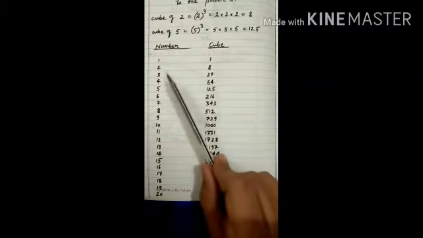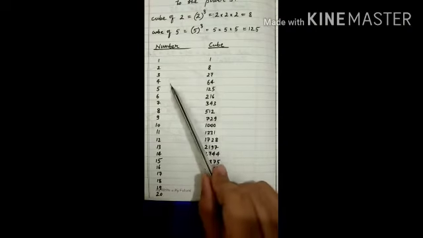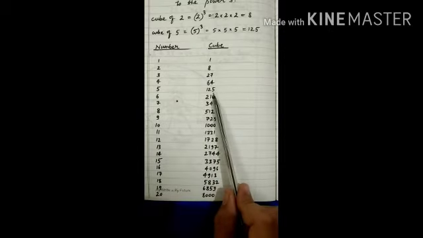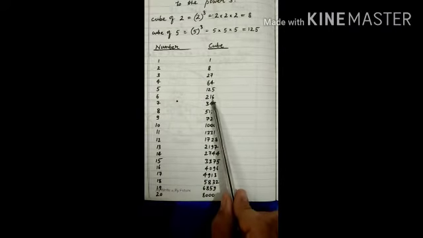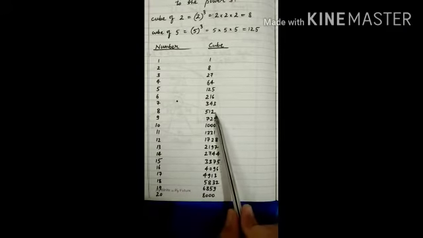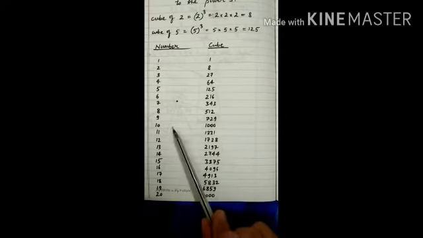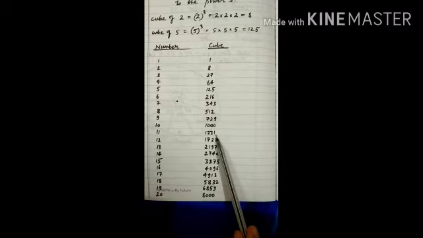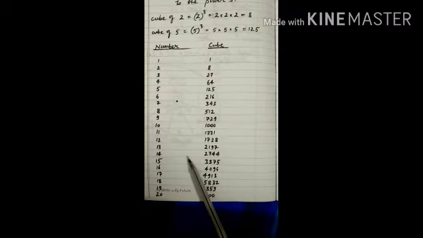Cube of 1 is 1, 2 is 8, 3 is 27, 4 is 64, 5 is 125, 6 is 216, 7 is 343, 8 is 512, 9 is 729, 10 is 1000, 11 is 1331, 12 is 1728, 13 is 2197, 14 is 2744, 15 is 3375, 16 is 4096, 17 is 4913, 18 is 5832, 19 is 6859 and 20 is 8000.